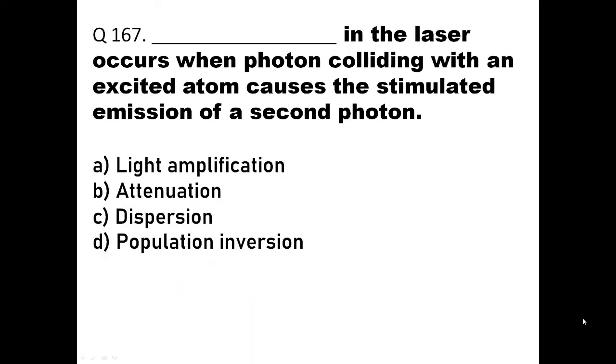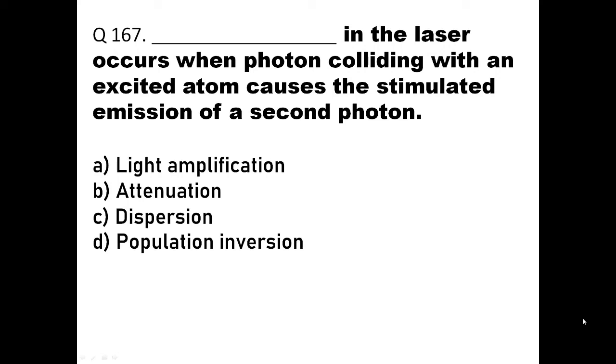Question number 167. Dash in the laser occurs when photon colliding with an excited atom causes the stimulated emission of a second photon. Okay, now when a photon goes and collides with an excited atom, means when the atom comes from higher energy level to lower energy level, it will release another photon, a second photon is released.